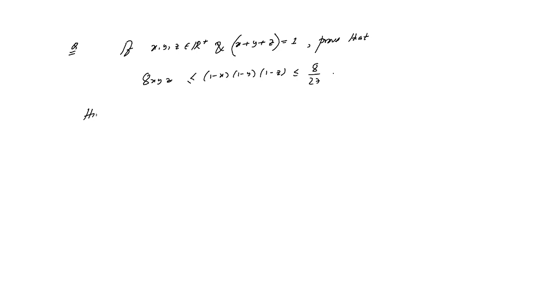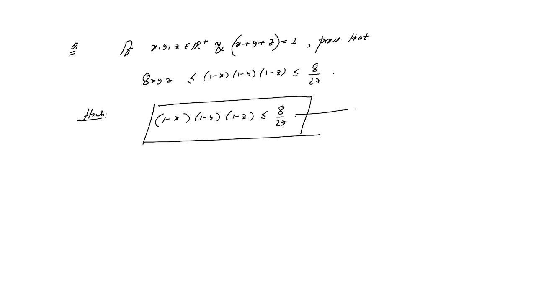Now we have already proved that (1 minus x)(1 minus y)(1 minus z) is less than or equal to 8 by 27 in the previous question, so we consider it as 1.